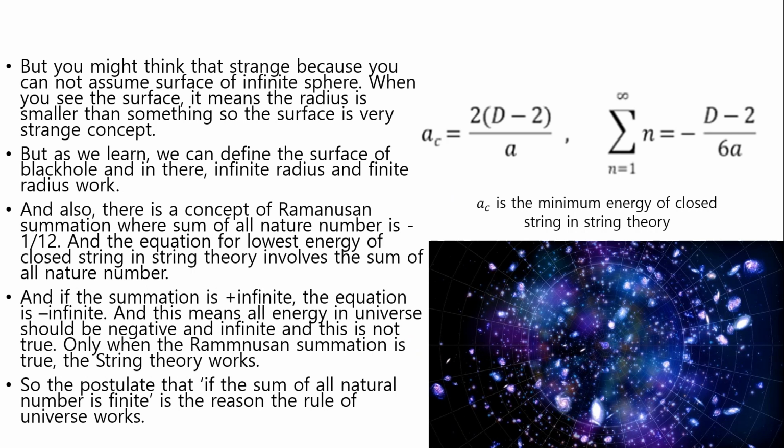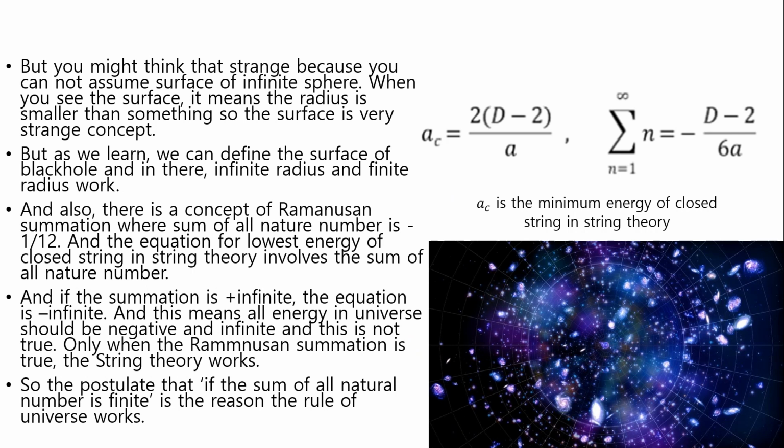But you might think that's strange, because you cannot assume a surface of an infinite sphere. When you see the surface, it means the radius is smaller than something, so the surface is a very strange concept. But as we learned, we can define the surface of black hole, and in there infinite radius and finite radius work.